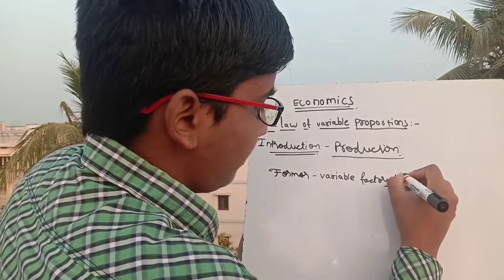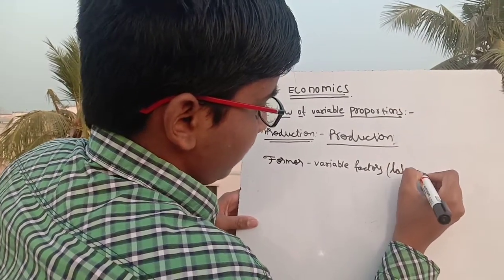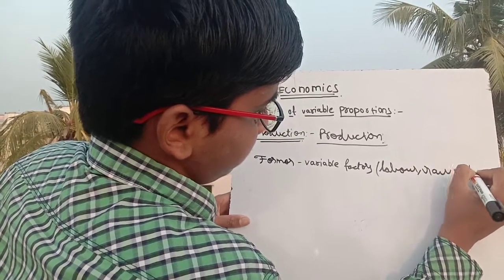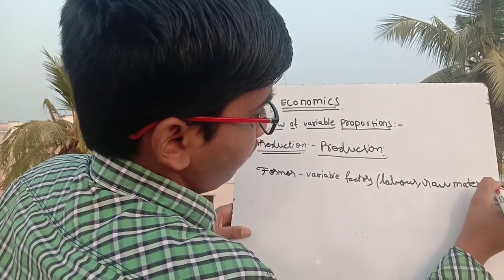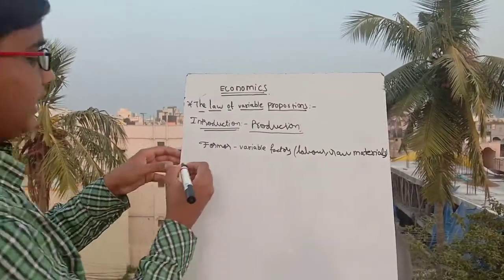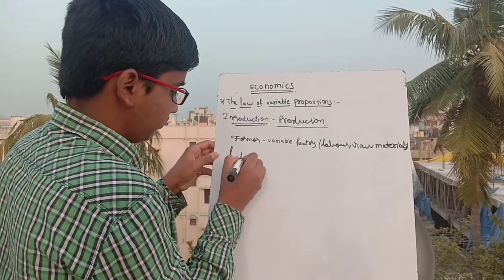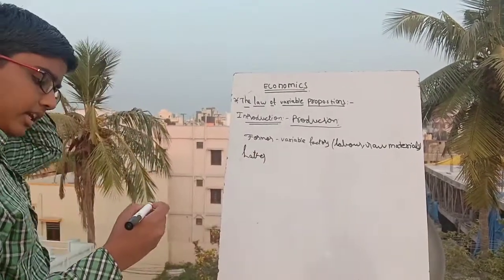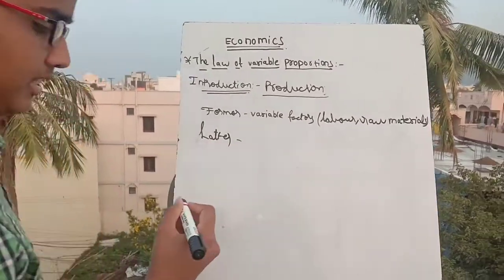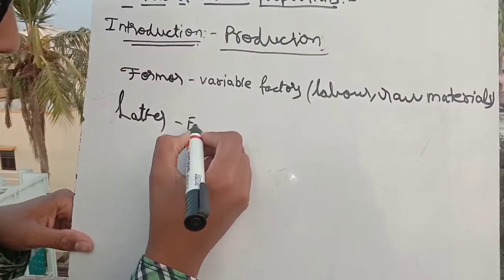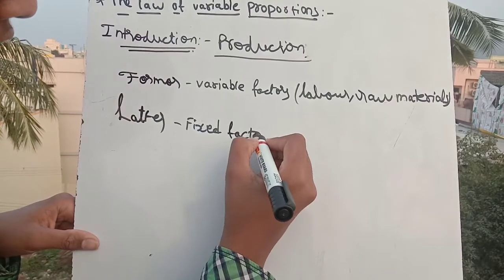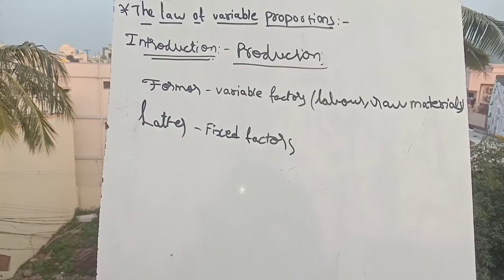For example, labor and raw materials are examples of variable factors. This is the former, and the next one is the latter, not later, it's latter. Latter means fixed factors.